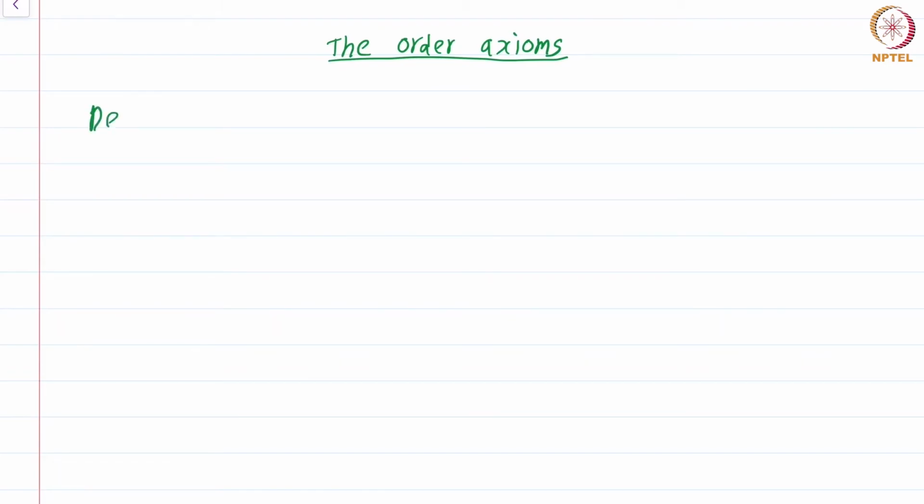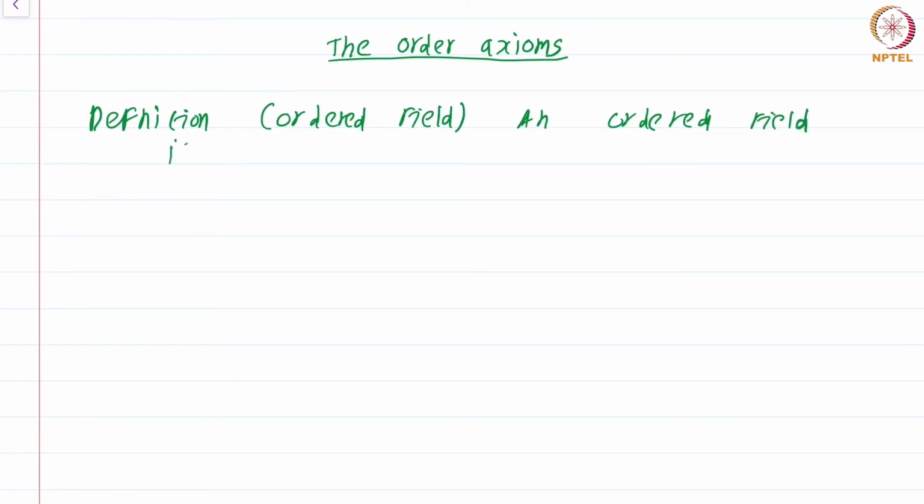Definition, ordered field. So we are going to put an ordering on the field. An ordered field is a field F, plus, dot. Of course I can denote the multiplication by dot. Last time I did it by times. It really doesn't make a difference.